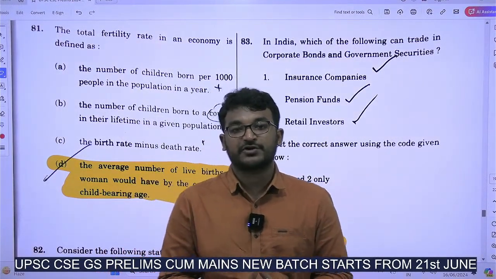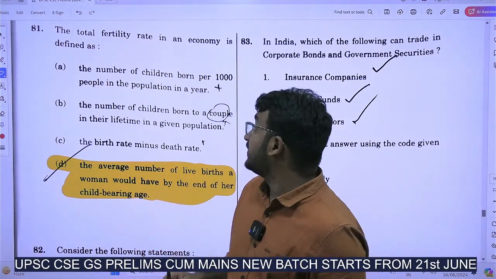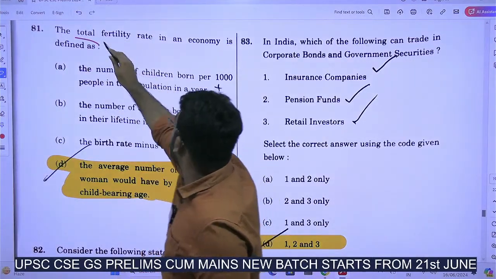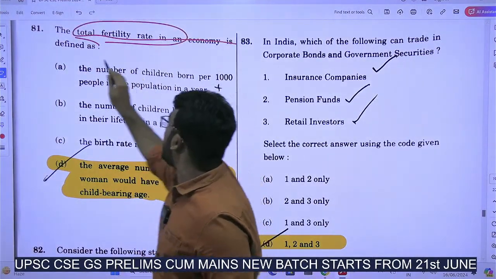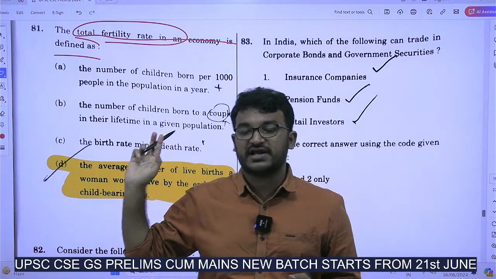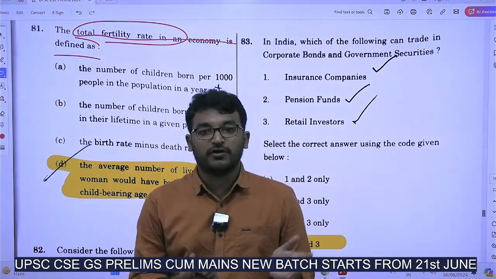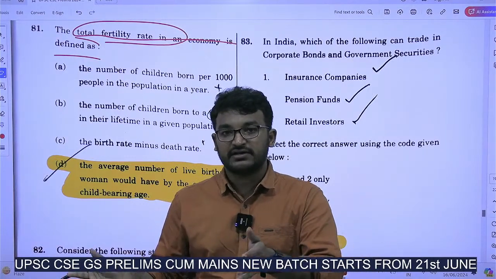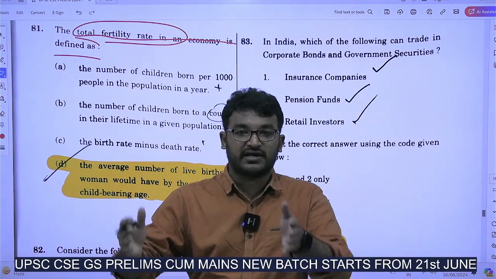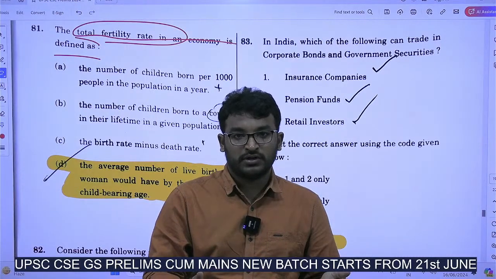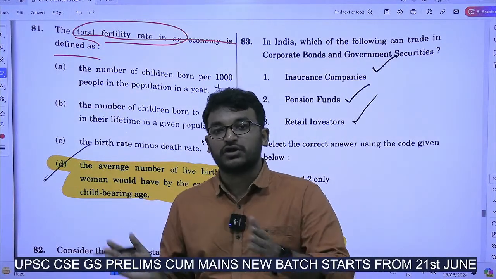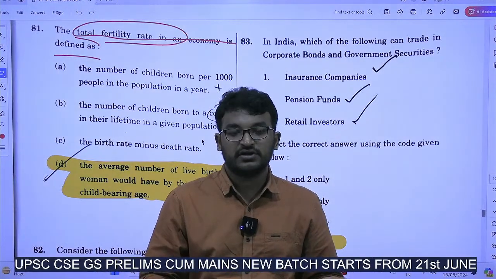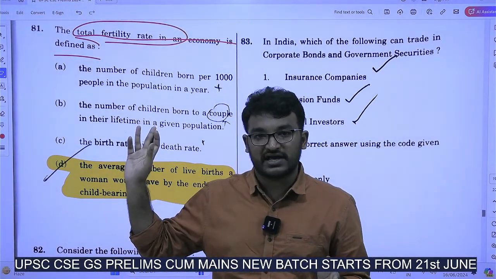First we will be starting with economy and science and technology. The first question here is, of course, a very easy question. The total fertility rate in an economy is defined as... Why has this question been asked? If you are following the newspaper, since the last 1 year there was a high debate in India that the total fertility rate of India has gone below 2.1. And also the total fertility rate of Japan and others is very low. So considering this, the question has been asked.